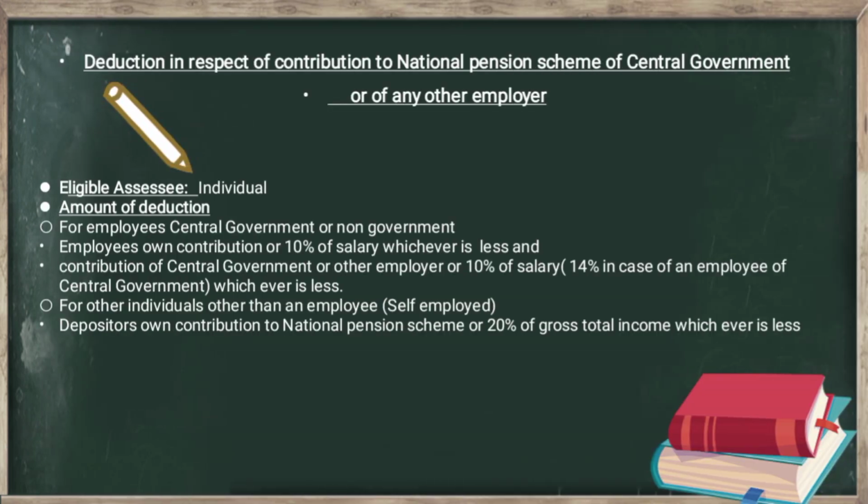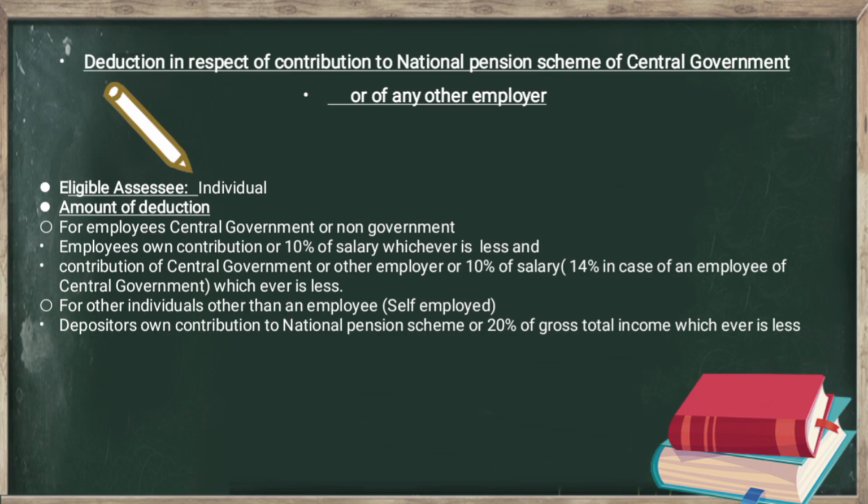Then next we have deduction under section 80CCD. This deduction is related to contribution to the national pension scheme of the central government or of any other employer. This deduction is available to an individual.